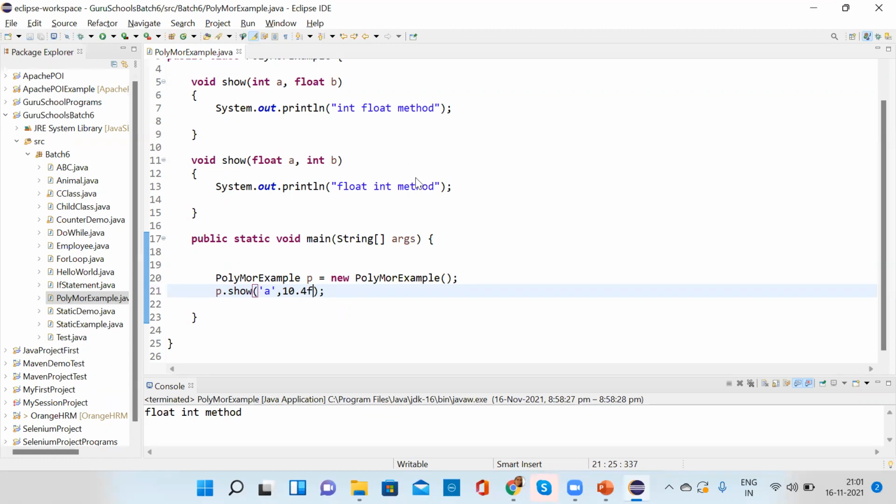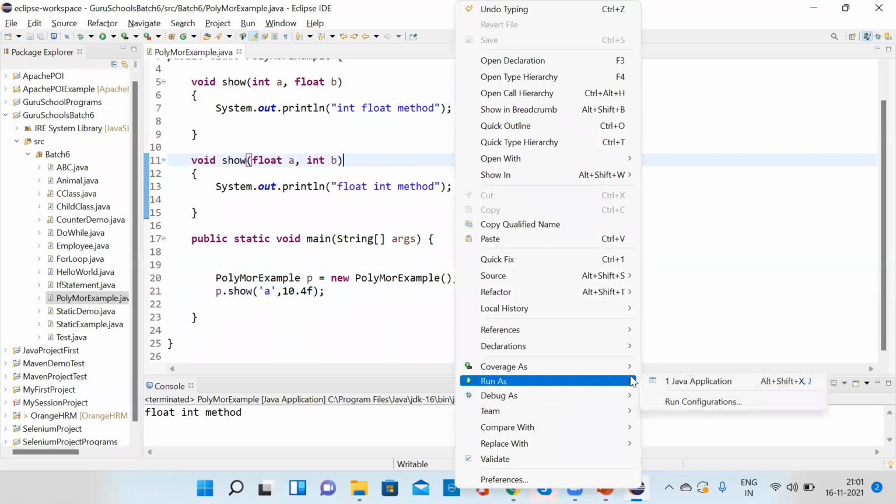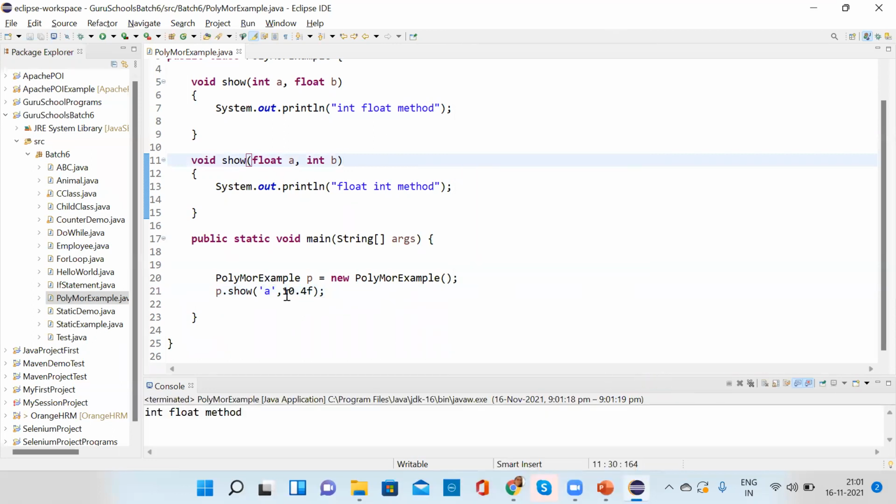If it is float, then fine. Otherwise, if it is an integer, it will not even call, right? Correct. Can you execute? So it will call the first method. So it looks like only one type promotion is happening, not two.